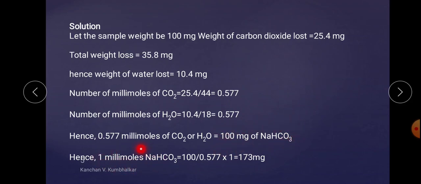So 1 millimole of NaHCO3 requires how much amount of NaHCO3? For that purpose we do cross multiplication, that is 1 into 100 divided by 0.577. So we get 173 mg. Means to eject 0.577 millimoles of CO2 as well as 0.577 of H2O, we required 173 mg of NaHCO3. Here we convert to the exact amount of weight of the starting material, that is NaHCO3.